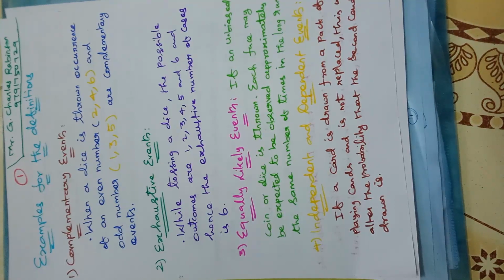Now we move to independent and dependent events. First one, dependent. The example is: if a card is drawn from a pack of playing cards and it is not replaced, then this will alter the probability of the second card drawn, isn't it? So this is called dependent.